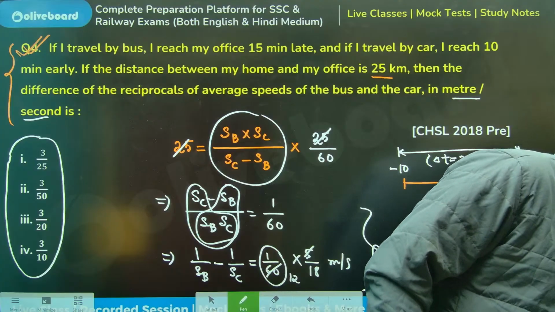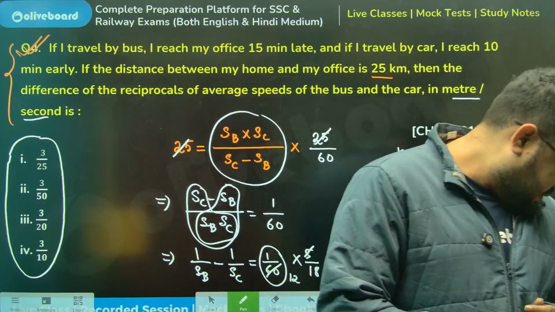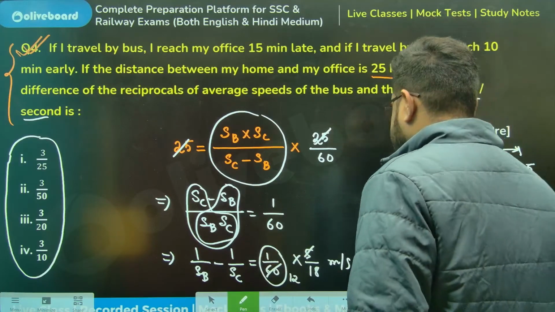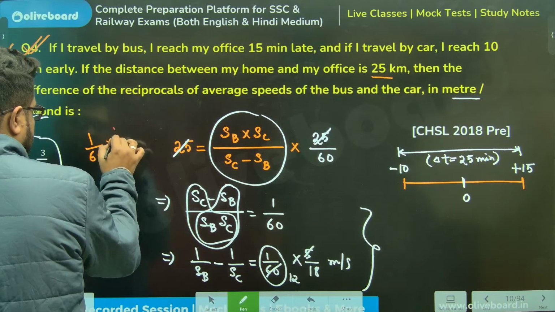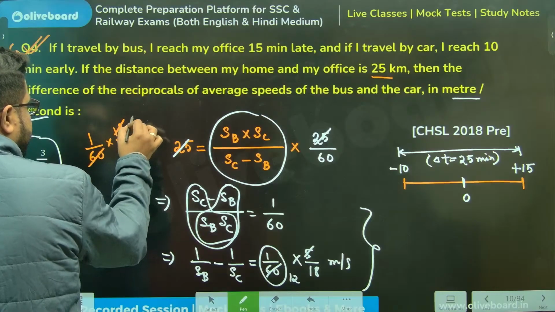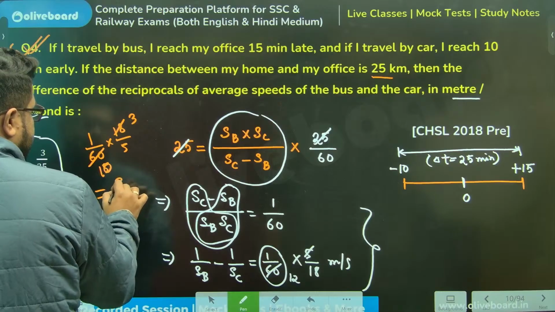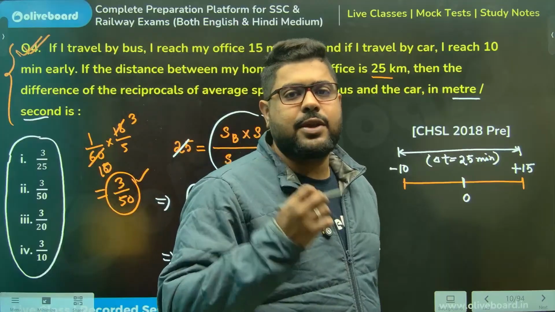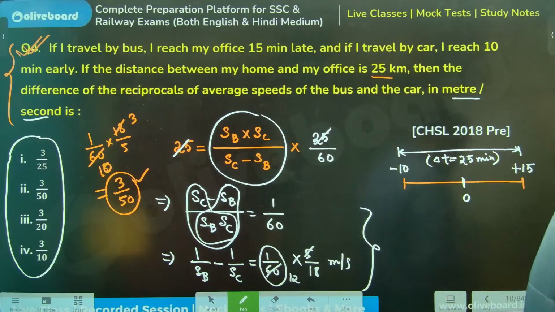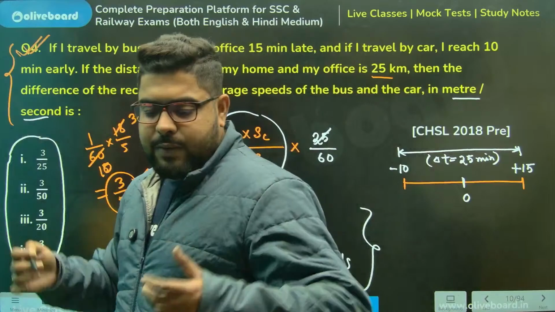Dinesh, how? Tell me. Yes, 3 by 50. It will come, na? It will come, I guess, if you do this. 6 threes, 6 fives. Acha, sorry, 6 tens. You see, you are getting 3 by 50. But the problem is this, 18 by 5 से क्यों multiply करें? Hemant, you are getting my point, na? Suddenly, if you multiply this by 18 by 5, you are getting the answer. But again, why in the world will you do that?